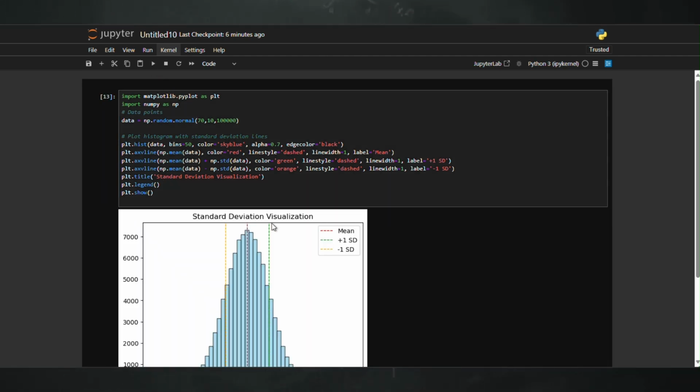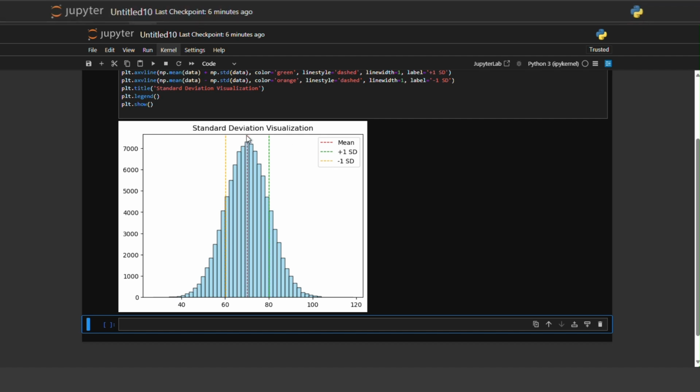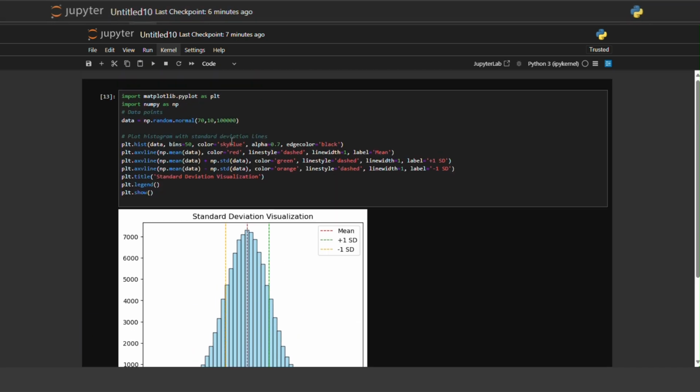Standard deviation is simply the square root of variance. It gives us a more interpretable measure of spread in the same units as the original data. These concepts are crucial for understanding the variability within a dataset.